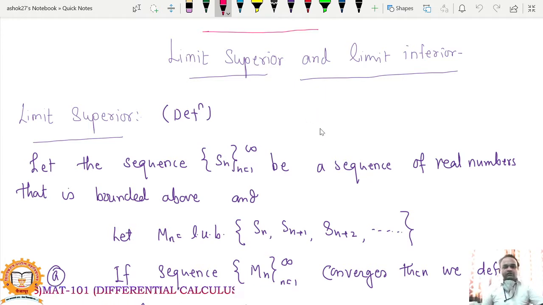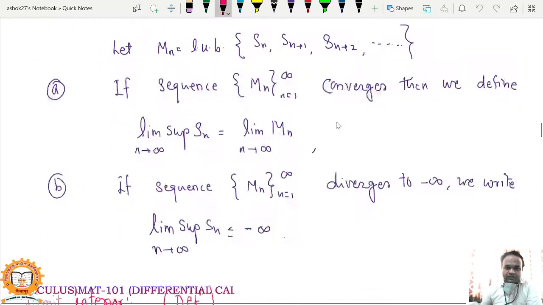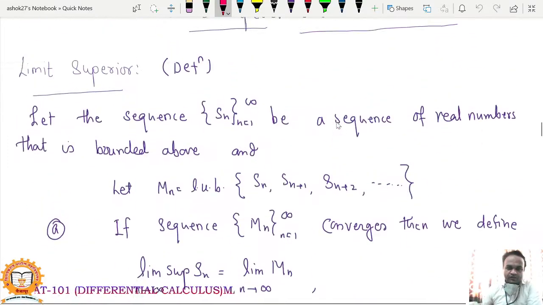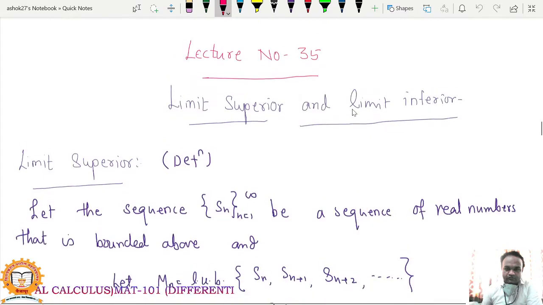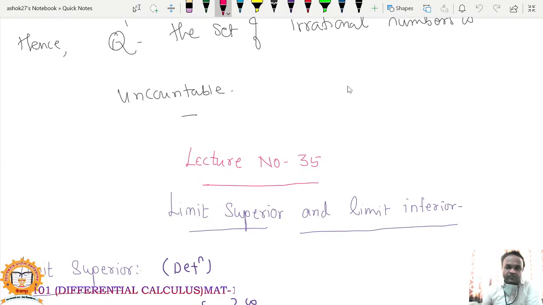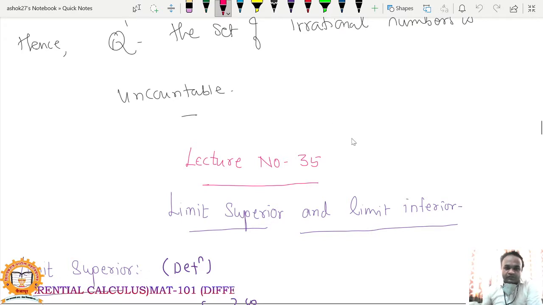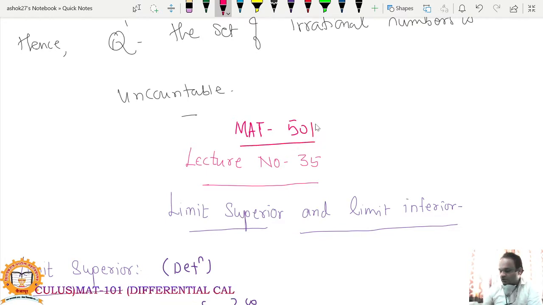So let's start the next topic, that is limit superior and limit inferior. So this is our lecture number 35, online plus offline. In this lecture, this is MAT-501 actually.